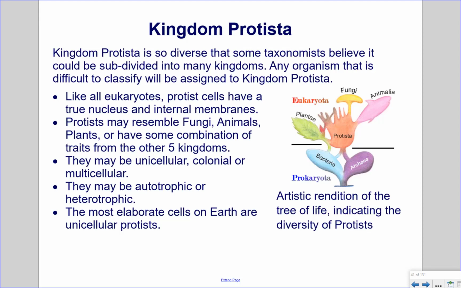Kingdom Protista is so diverse that some taxonomists believe it could be subdivided into many kingdoms. Any organism that is difficult to classify will be assigned to Kingdom Protista.